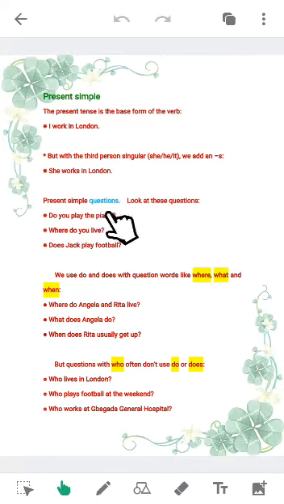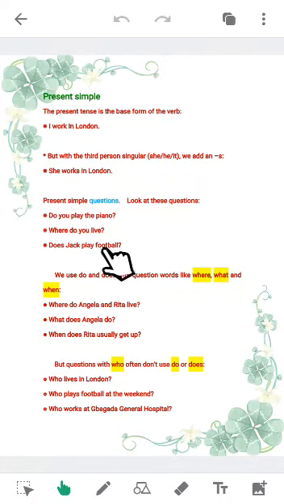Present simple question. Now let's look at these questions below. Do you play the piano? This is a present simple question. You're actually asking someone beside you, someone in front of you, a question. So the question you're asking currently is a present simple question. Do you play the piano?